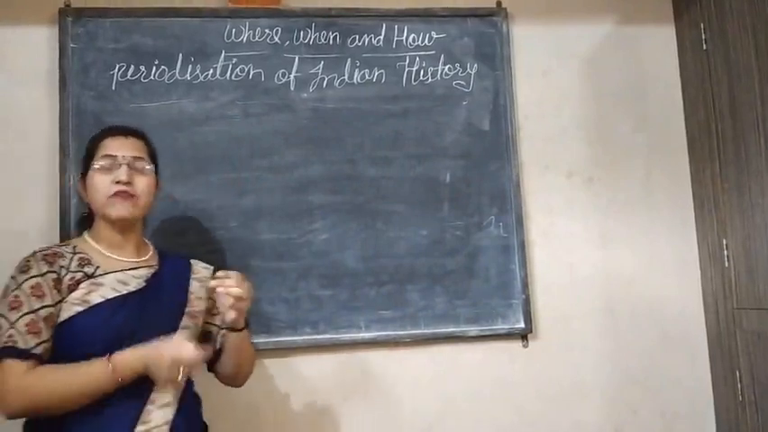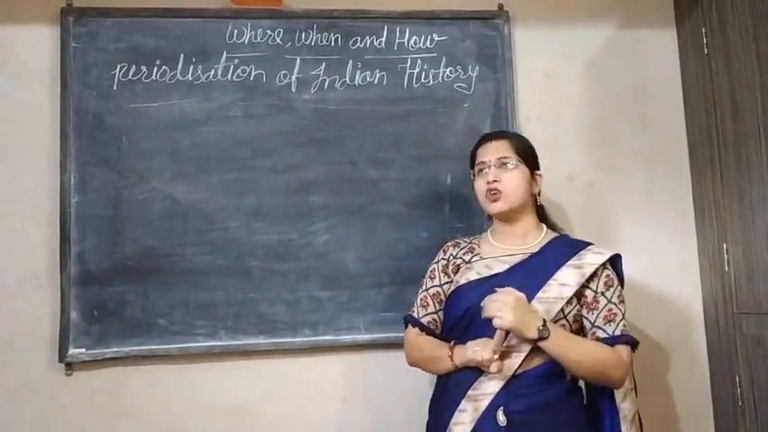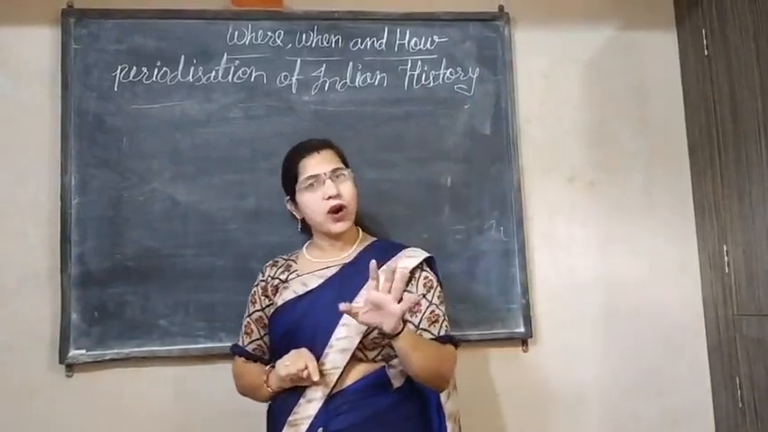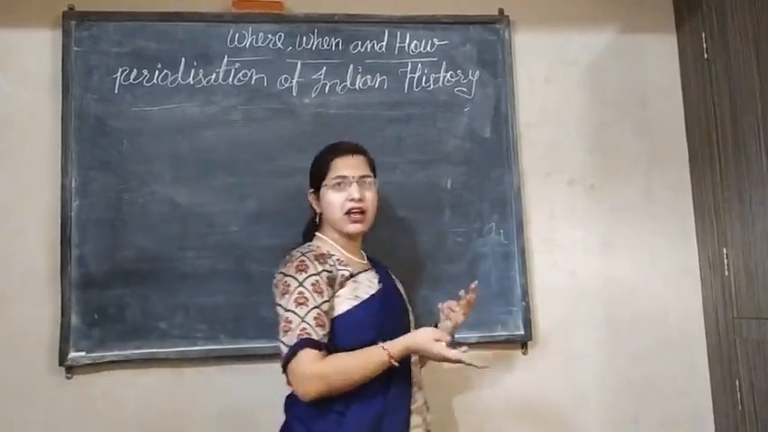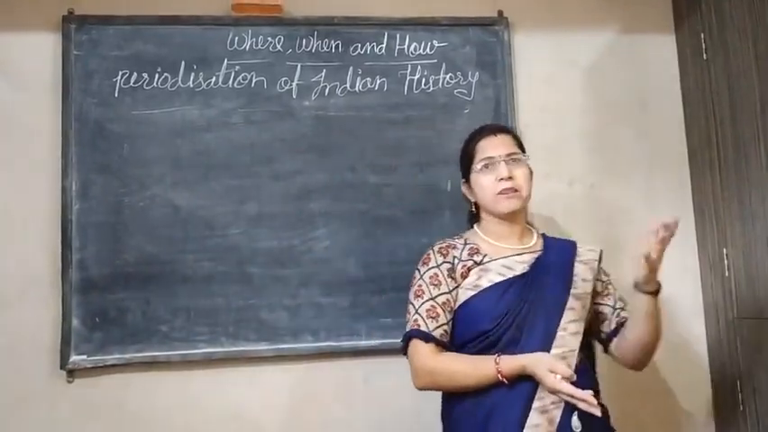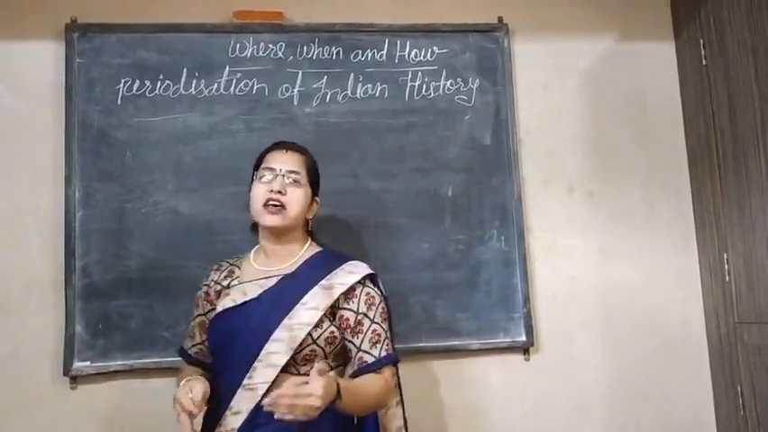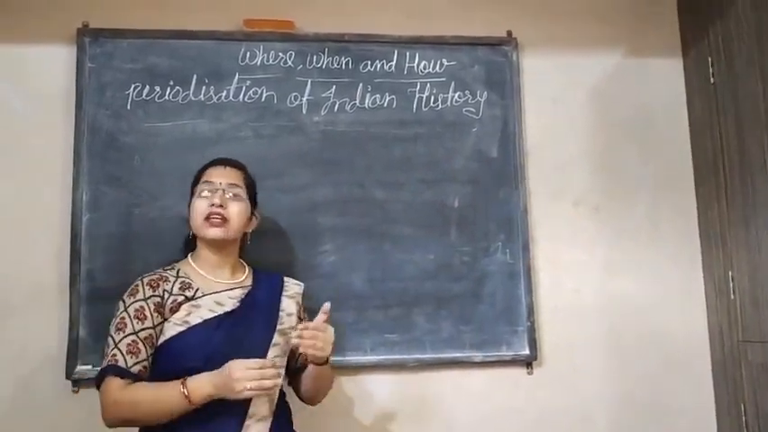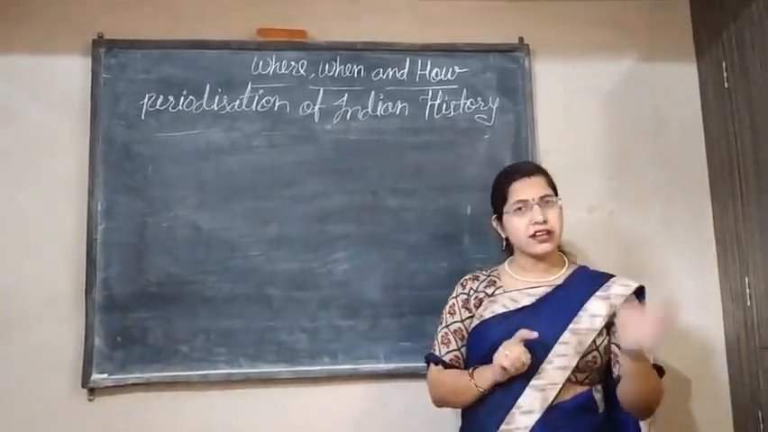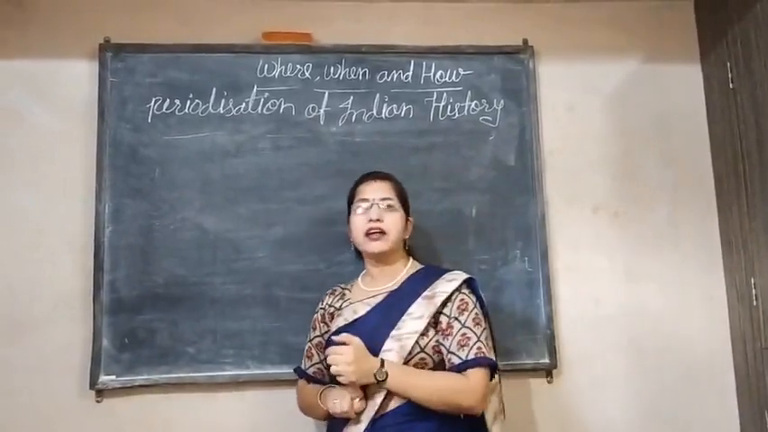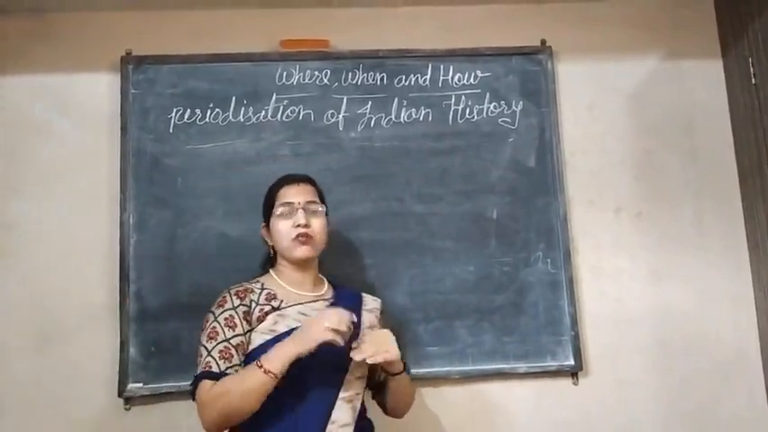These three periods are the ancient period, the medieval period and modern history. In class 6 you read about the ancient period: the early humans, their lifestyle, and Harappa and Mohenjo-daro. In class 7 you read about the medieval period, in which the Mughal dynasty and the Marathas are there. And in class 8, we will read about modern history.